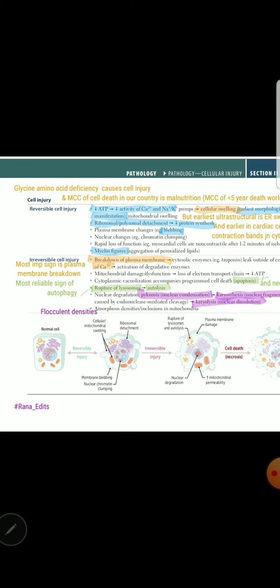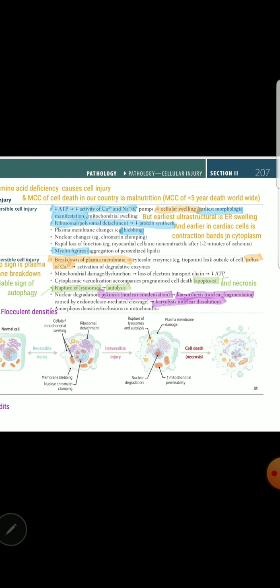memorize these and learn the mechanism of this: sodium potassium pump failure, decrease in ATP. Irreversible cell injury: whenever there is damage to the cell and it leads to rupture of the plasma membrane, then the cytosolic enzymes, like in case of cardiac injury post MI, troponin, will leak out, and calcium from outside will move into the cell that triggers certain calcium dependent enzymes, and that leads to permanent cell injury.